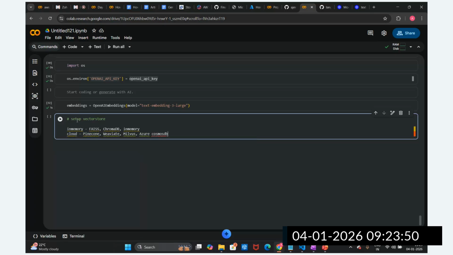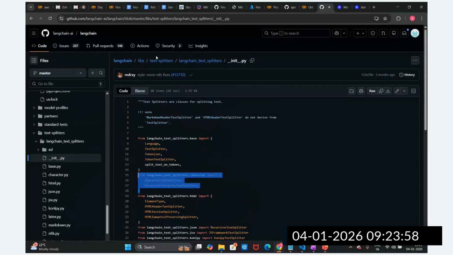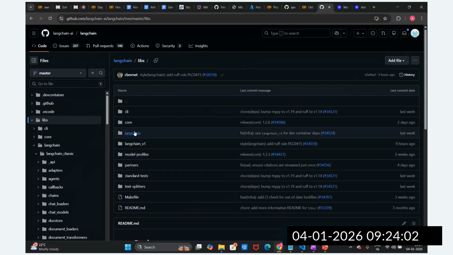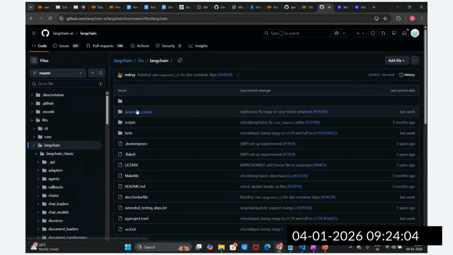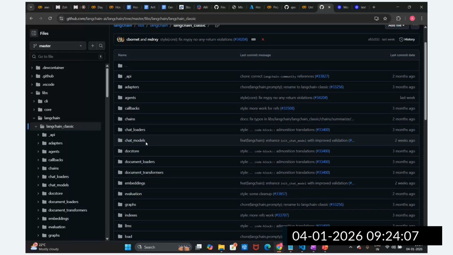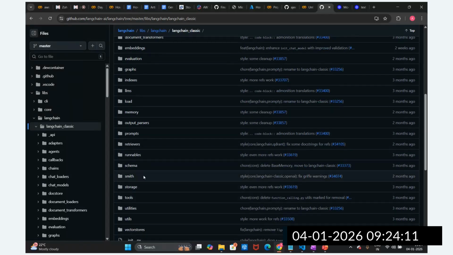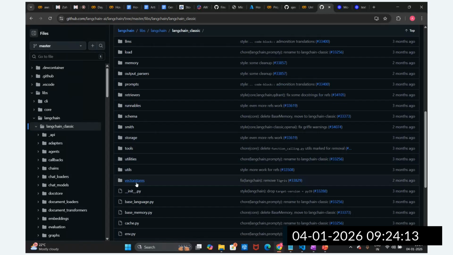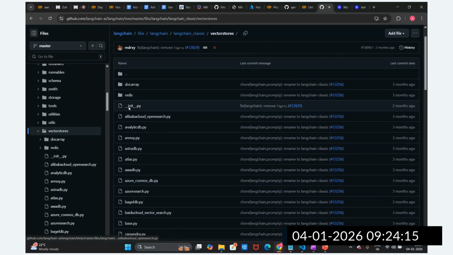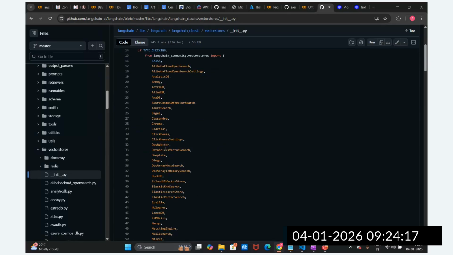Okay, how do you check this vector storage? If you go to the LangChain GitHub library, in the LangChain classic we have the vector stores, right? You can see here, vector stores are there. There are multiple vector stores, right? Go to the init. These are the different multiple vector stores.